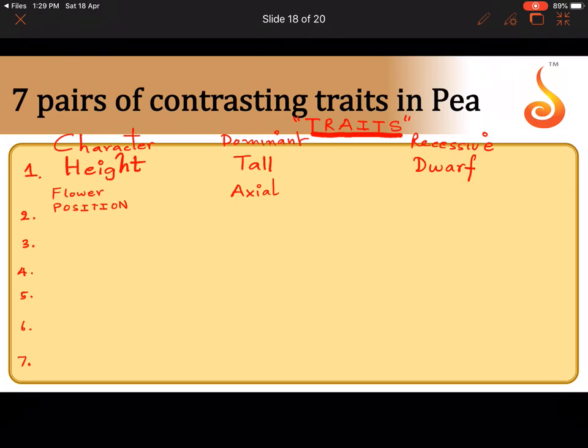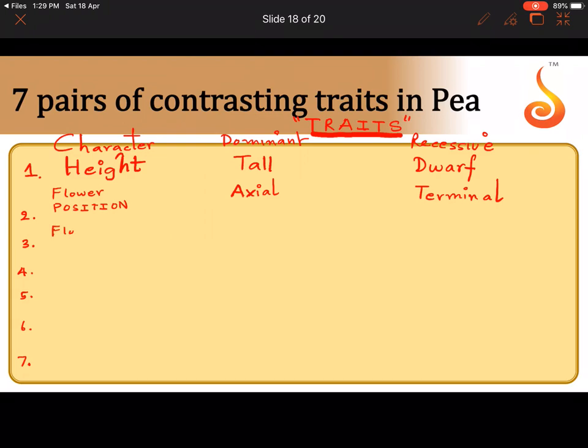Dominant was axial, meaning it was borne at the branches, at the angle of the branch and the mother axis. Terminal, meaning it was borne at the end of the shoot. Axial was dominant and terminal was recessive. Dominant and recessive are concepts we will introduce ourselves to later, but for now remember the traits I'm mentioning here. Flower position may be axial or it may be borne at the tip of the stem, that is terminal.